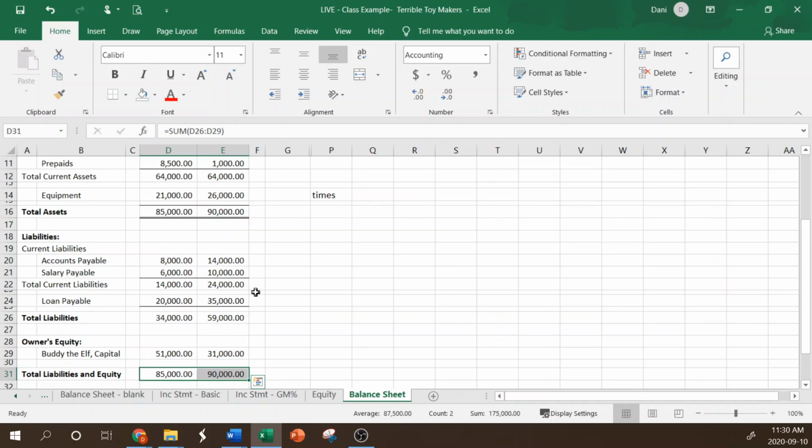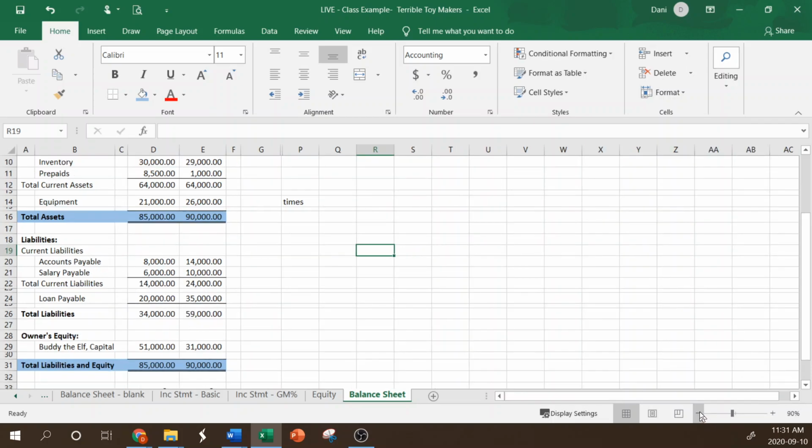Now, most importantly, it's called the balance sheet because these need to balance. So our total assets must equal our total liabilities plus shareholders' equity, and they do. They balance, so there's no error here. We know that we've picked up all of our accounts, our net income has flowed through correctly, the capital has flowed through, and we get here and this balances. So that is great.